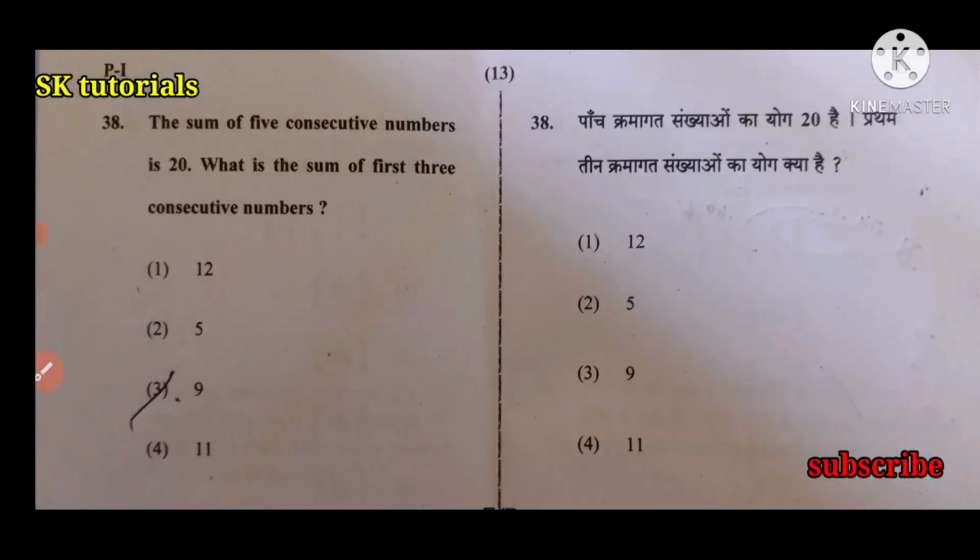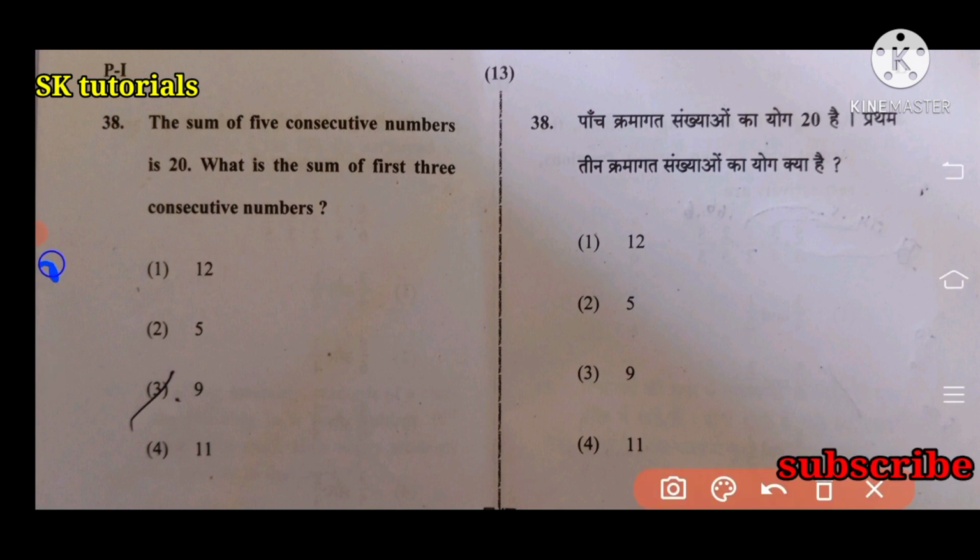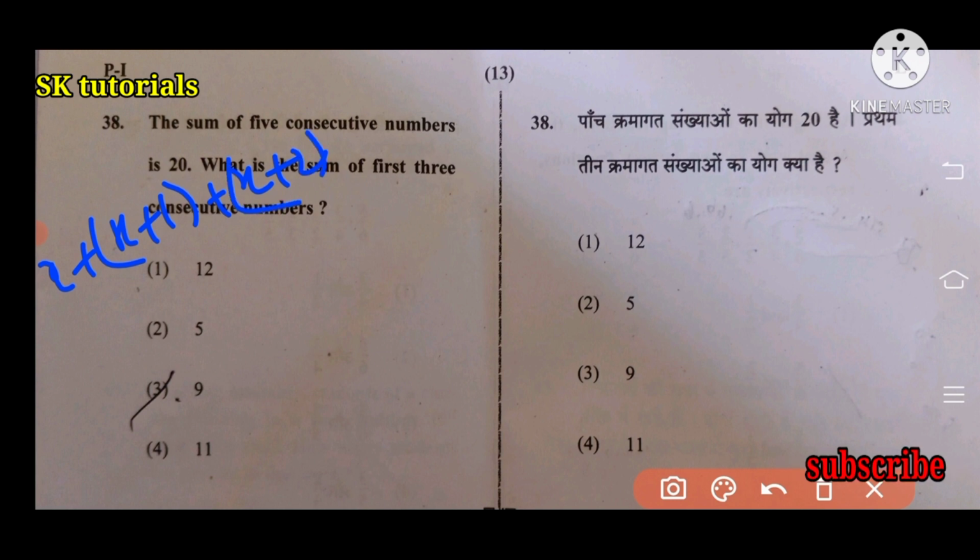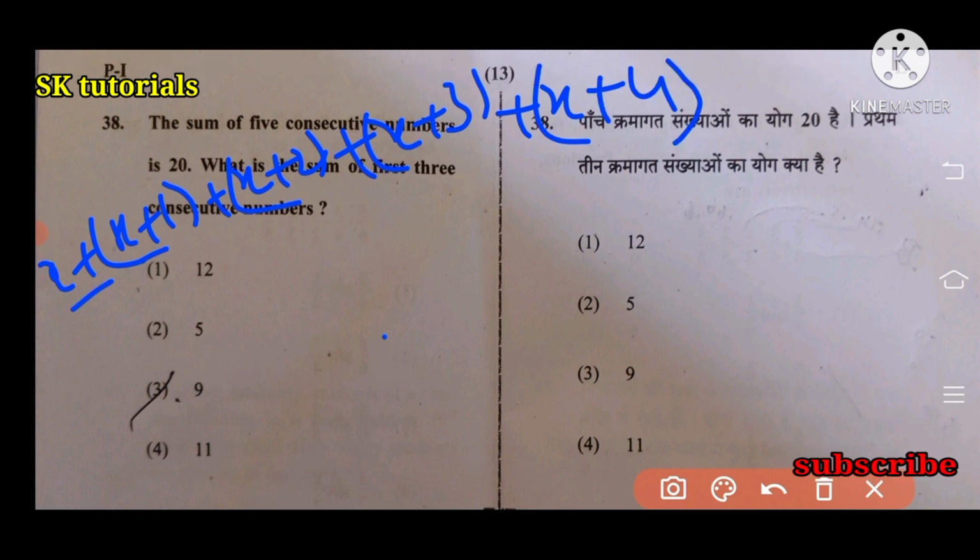Next question, the sum of 5 consecutive numbers is 20. What is the sum of the first 3 consecutive numbers? The 5 consecutive numbers are x, x plus 1, x plus 2, x plus 3, x plus 4. Adding them gives 5x plus 1, 2, 3, 4, that is 3 plus 3, 6, plus 4, 10.